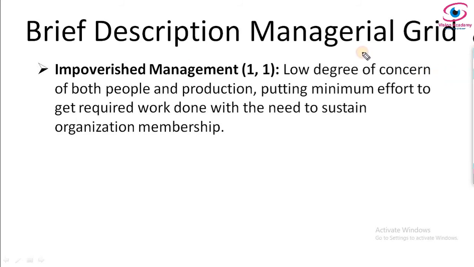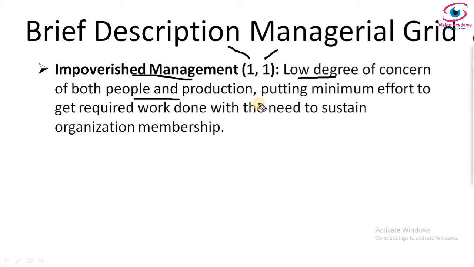From the numbers you can understand, concern for production and concern for people is very low in impoverished management, which means a low degree of concern for both people and production is given. They won't bother about production or task completion. They won't bother about people also.